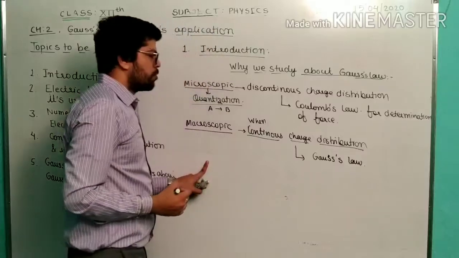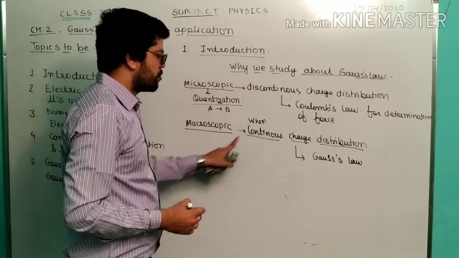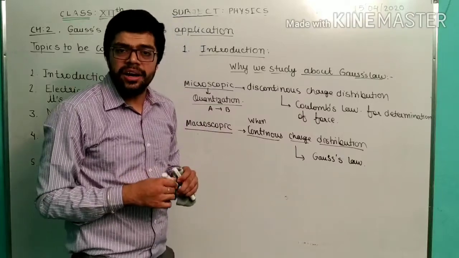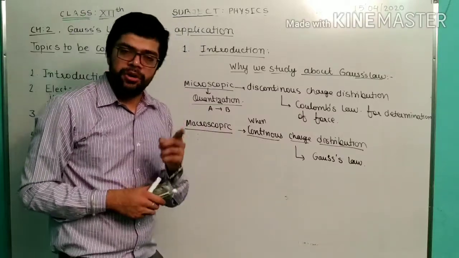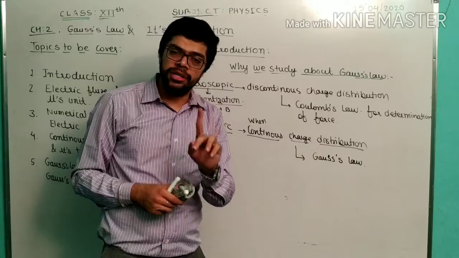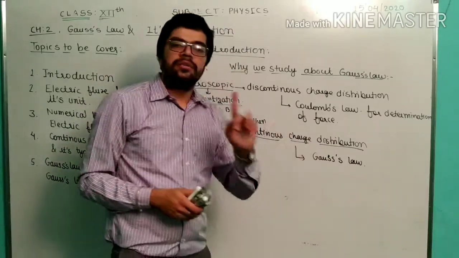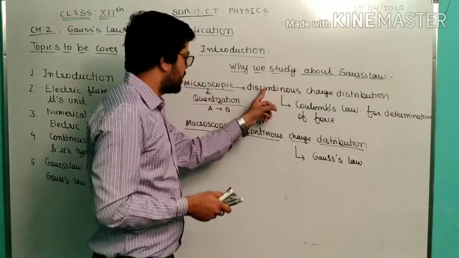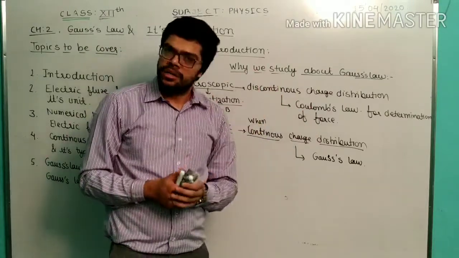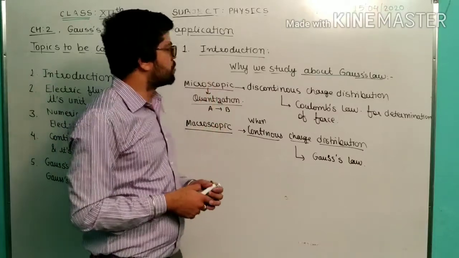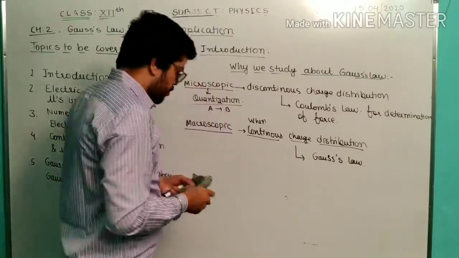So I hope you understood where we have to use Coulomb's law and where we have to use Gauss law. That's why we study the Gauss law: when the distribution of charge is continuous, we always use Gauss law. When the distribution of charge is discontinuous, we always use Coulomb's law. So I hope you understood the introduction of this particular chapter.